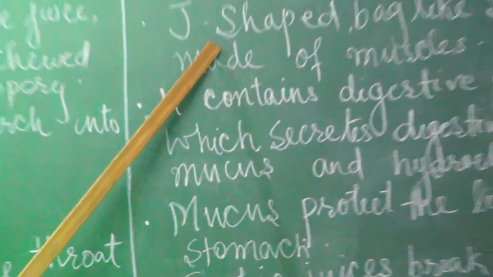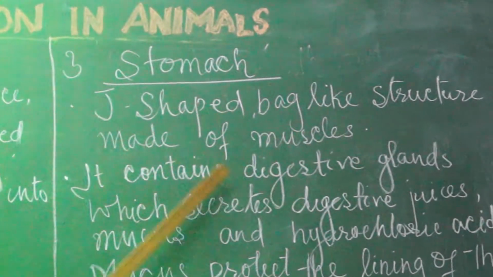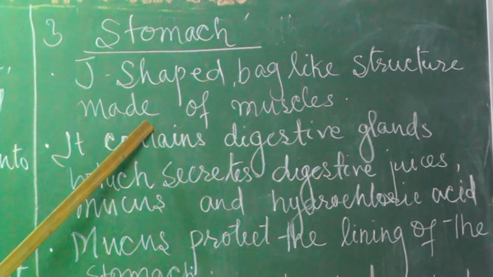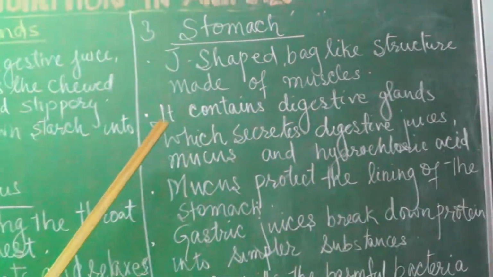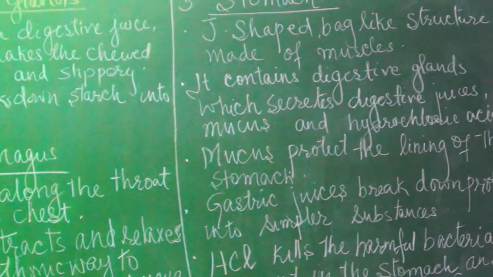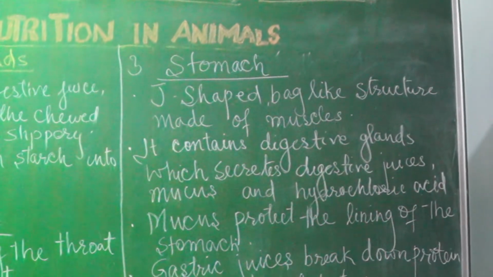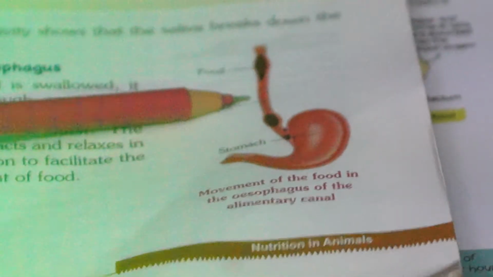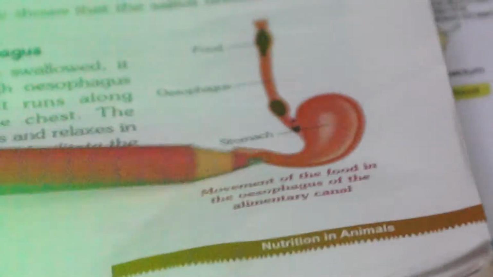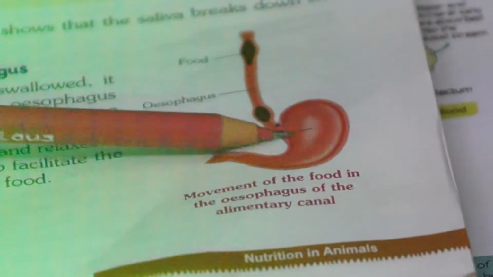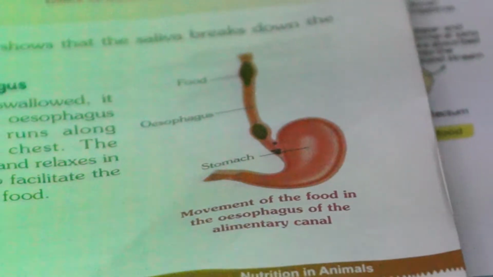Now, the third organ is the stomach. The stomach is a J-shaped bag-like structure made of muscles. All of you know that. I will show the picture of the stomach also. The food pipe or the esophagus leads to the J-shaped muscular bag known as the stomach. You can see the picture of the stomach.